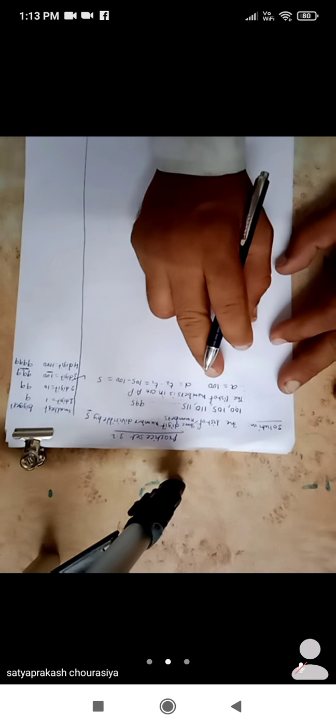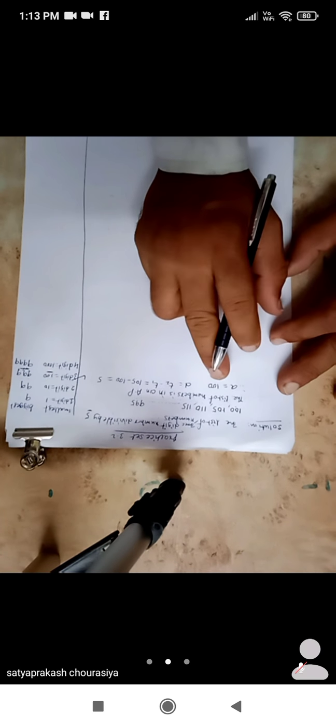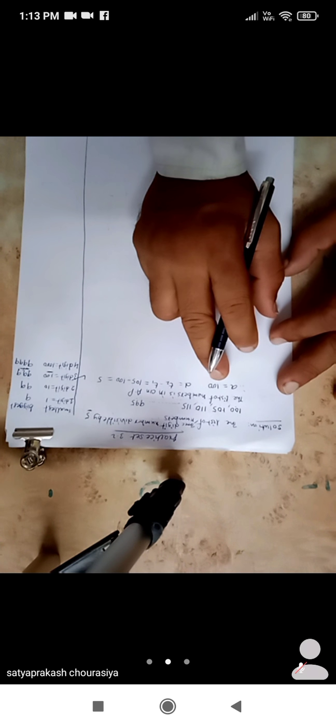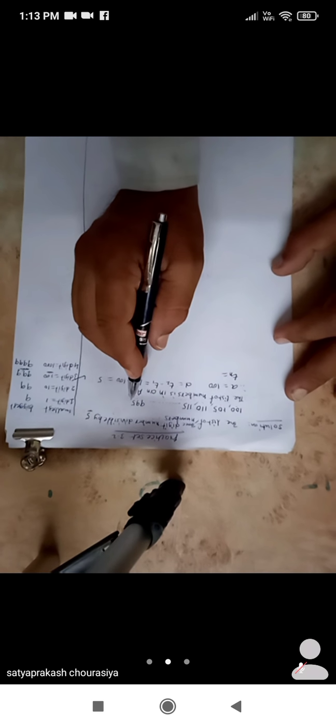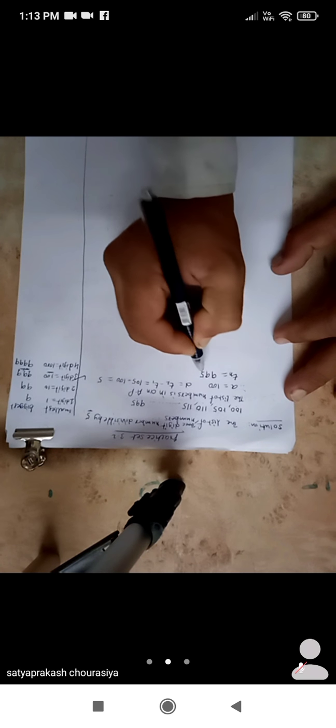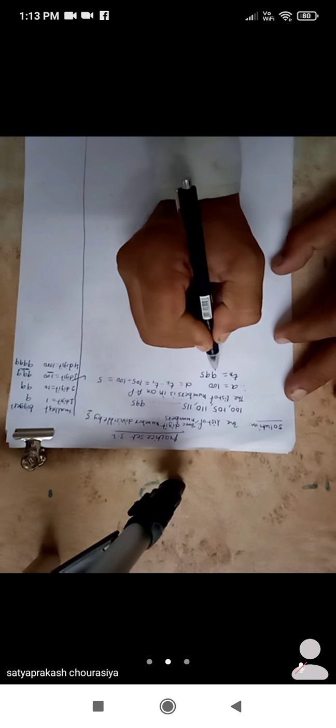Two things are clear now: the first term of this list is 100, and the last number is 995. For a finite list, the last term is called Tn. Now Tn is equal to 995, because this is the last term of this list.